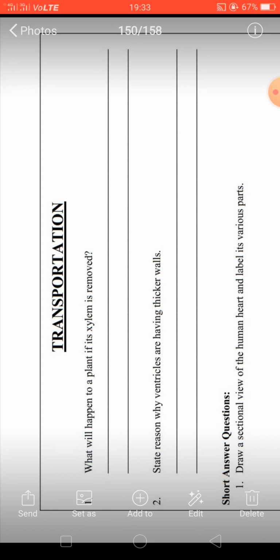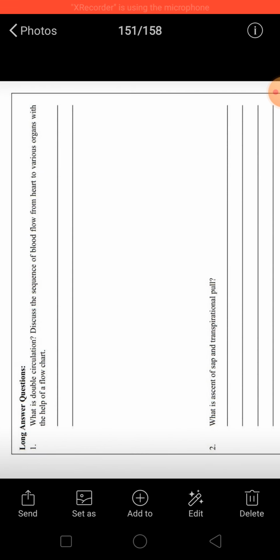Now then you have to make a well labeled diagram of heart and label its various parts. This question is also sometimes asked in board exam. Now coming to the long answer questions. The first question, what is double circulation? Discuss the sequence of blood flow from heart to various organs with the help of flowchart.